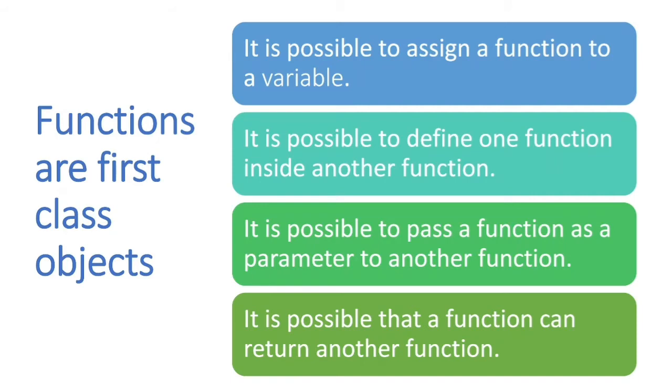And it is also possible that a function can return another function, right? So because they are objects, all these four ways of programming are possible with functions, right? So let us visualize each of them one by one.